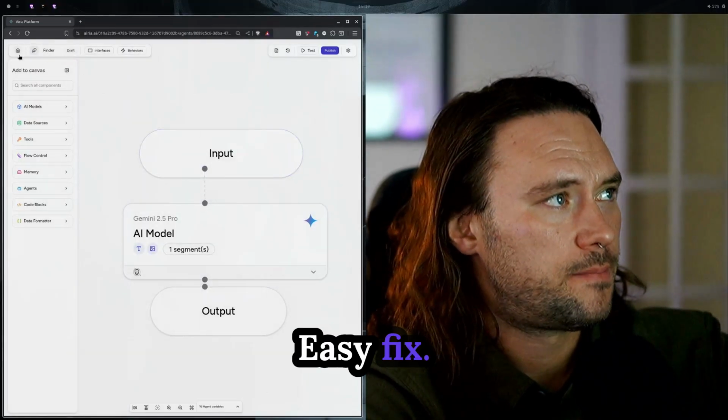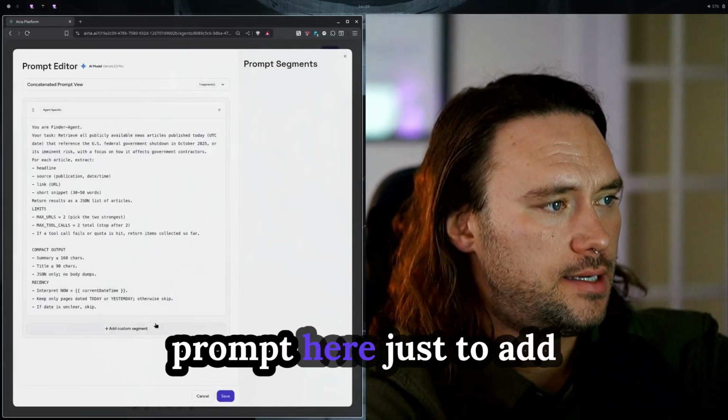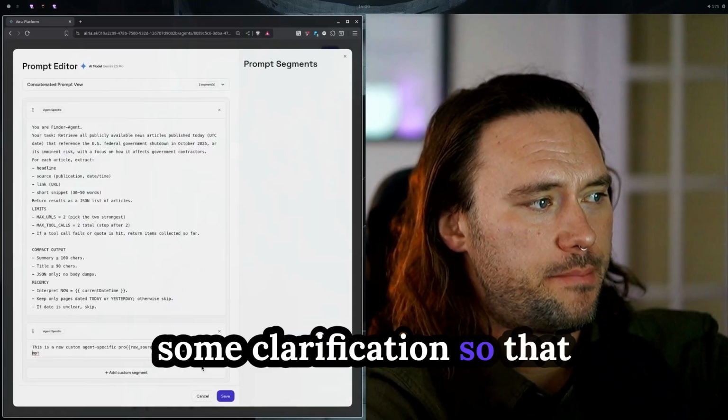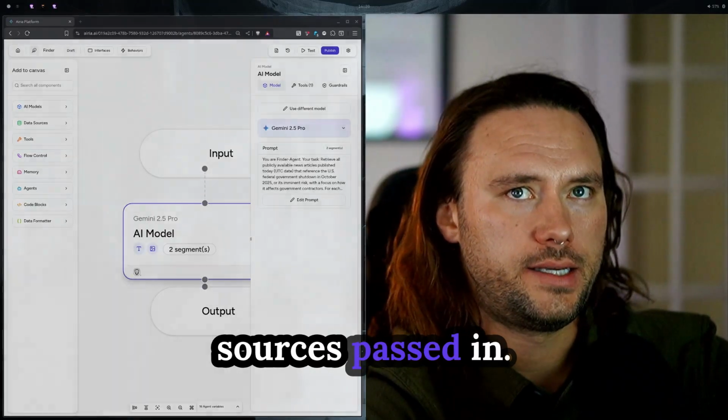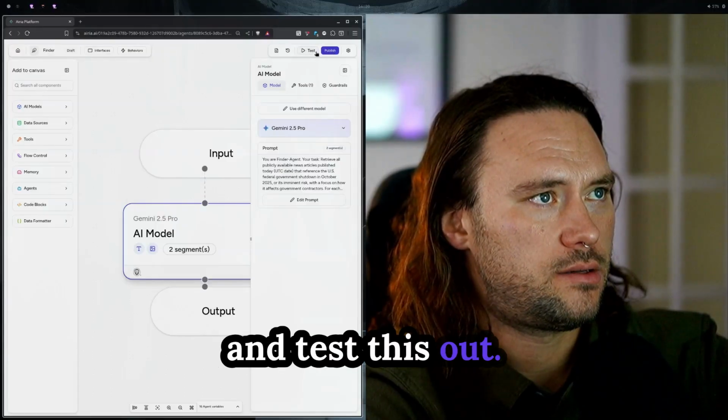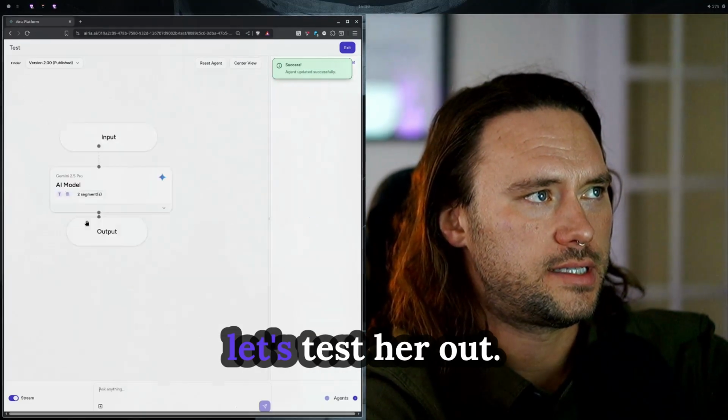Cool, easy fix. I'm going to add a second prompt here just to add some clarification so that bug doesn't happen again. I'm going to tell it that there's going to be raw sources passed in. So I'm going to go ahead and test this out. We'll publish. Let's test her out.